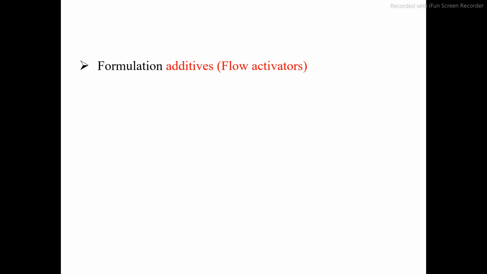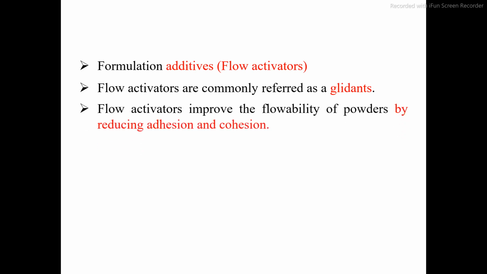Then formulation additives, which are also called flow activators. So what are the flow activators? These are commonly referred to as glidants. So by addition of a flow additive we can improve the flow properties. Flow activators improve the flowability of powder by reducing adhesion and cohesion.